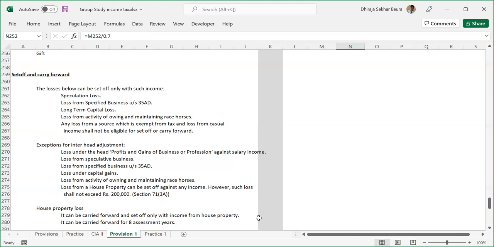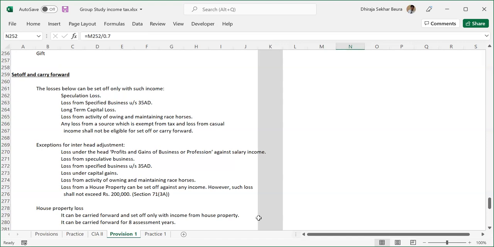Even though it is legally permissible, it is not a pure business similar to the other businesses that a person does. So loss from that cannot be adjusted against your business income. When can you adjust? If tomorrow you make some income from gambling, you can adjust against that, but not against other types of income, which actually makes sense.